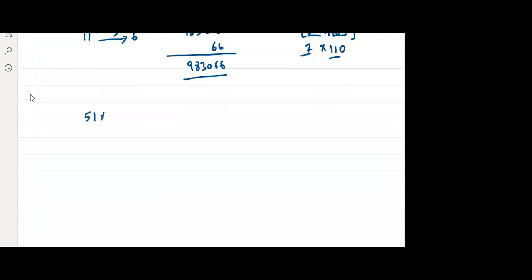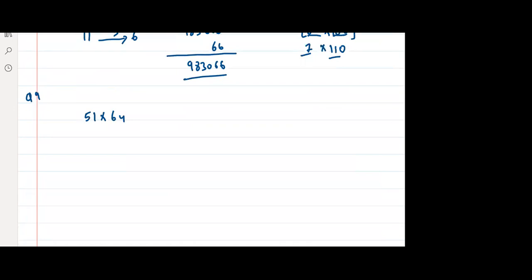So question number 9: can you solve 51 into 64? Yes or no? Which number do we have to take?